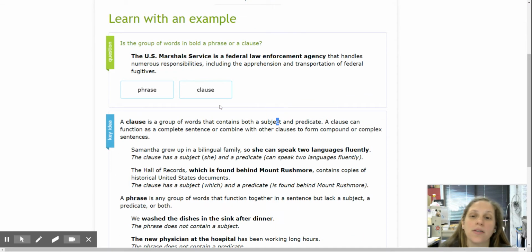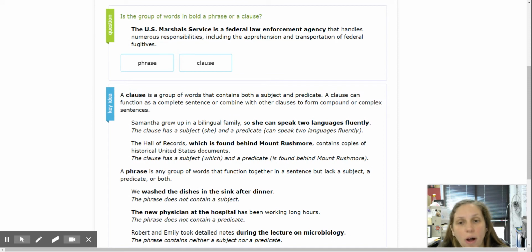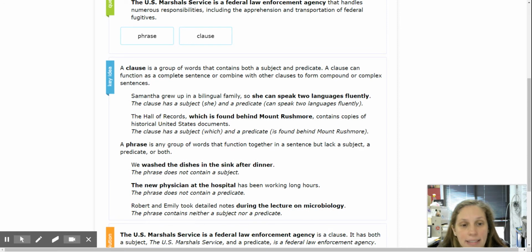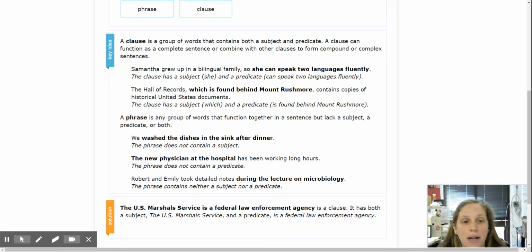So the way that phrases and clauses differ is that a clause, and again, it can be dependent or independent, has a subject and a predicate, right? So that means that it has a noun and a verb. Okay. A phrase doesn't have a subject, a predicate, or both. It might be missing those things.